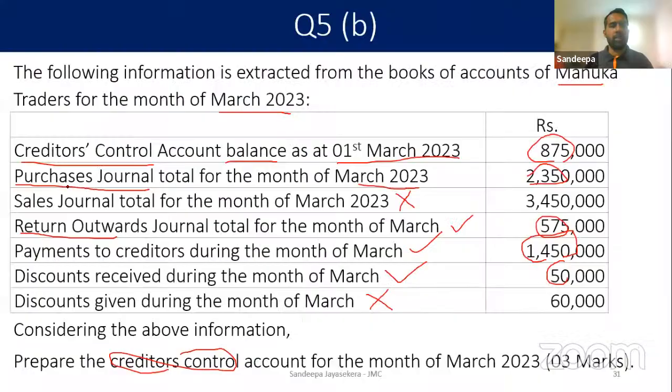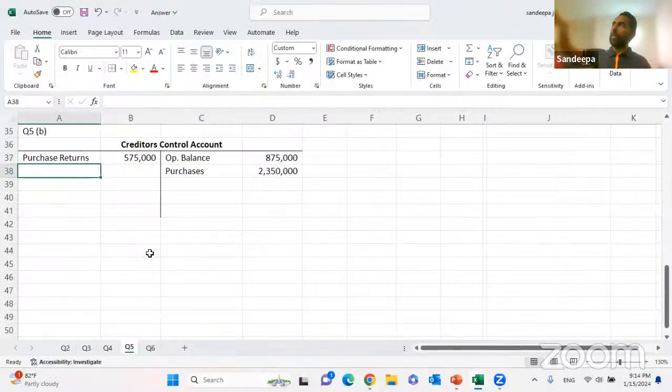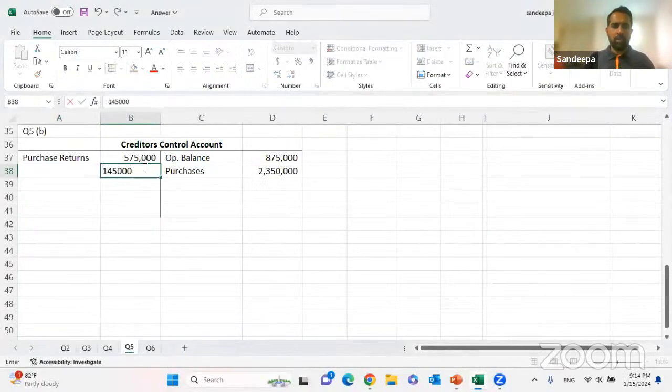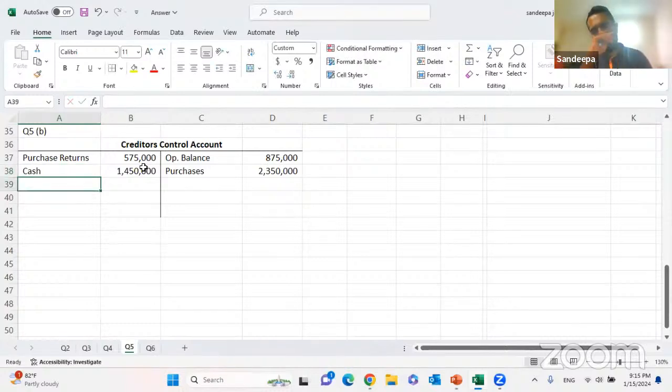Then what else? Payment to the creditor. When creditors are given cash, the creditor balance will come down. Creditors will be debited 1,450,000 as cash.